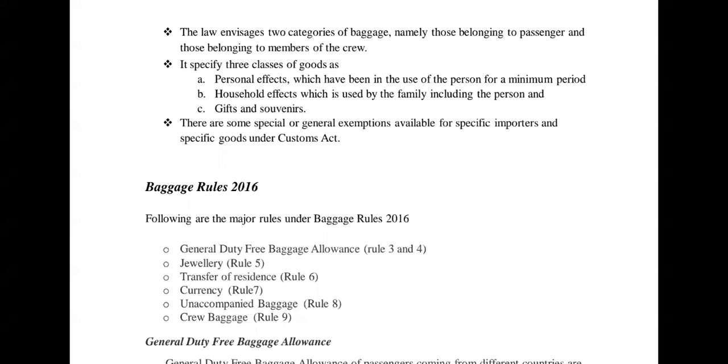It specifies three cases of goods, right? Three cases of goods have been specified under this. First is personal effects, which have been in the use of the person for a minimum period. Household effects, which are used by the family including the person and the various members. Similarly, gifts and souvenirs are also involved.